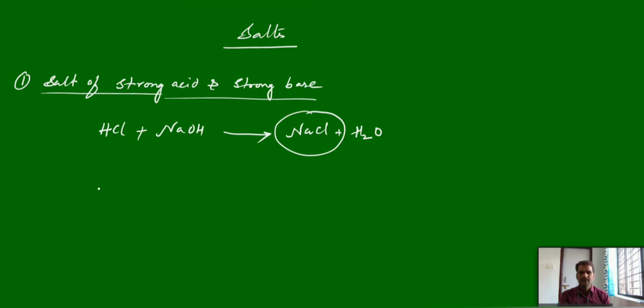Similarly, a few examples you can take: sulfuric acid and sodium hydroxide, you will get sodium sulfate. Again, sodium sulfate is a salt of a strong acid, strong base. Like that, we can take a few examples.